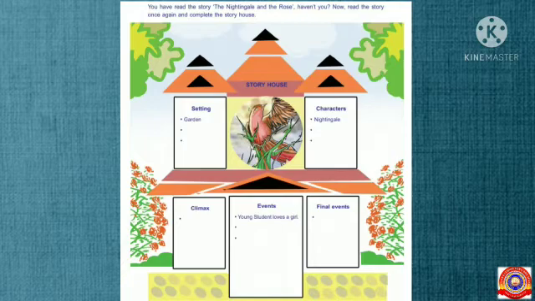Students, what all things are included in the story house? Yes, setting, characters, climax, events, and final events are included in this story house. So, what you have to do is read the story very well and try to do this activity. Some hints are given here. Using these hints, you can identify the next points. So, this activity is a homework for you. Do it yourself.